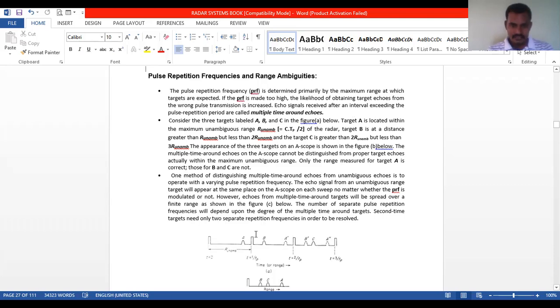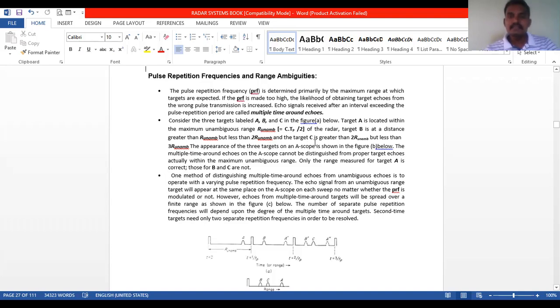It was already explained in our earlier classes. Okay, target A is located here, within the maximum unambiguous range, that is R unambiguous is equal to c into Tp by 2 of the radar, and target B is at a distance greater than R unambiguous but less than 2R unambiguous.